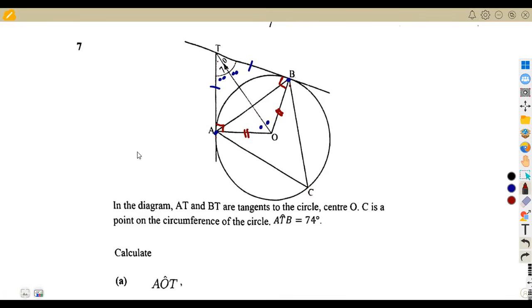I talked about this, guys, if you check circle geometry properties. Anyways, let us see. In the diagram, we are given the center O, and C is a point on the circumference of the circle, whereby ATB is 74. Calculate AOT. Remember what I said, this angle here and this angle here give us 180 degrees. So we are going to find angle AOB first. Angle AOB is going to be equal to 180 degrees minus 74.